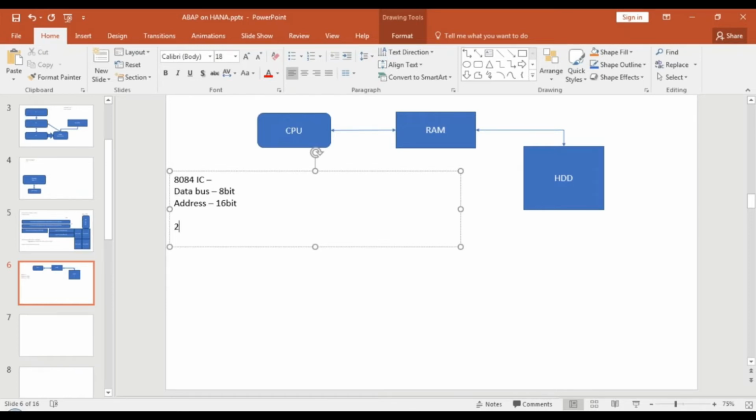It is 2 raised to the power of the address bus size, basically. Okay, 2 raised to power 16. So that is the maximum size of memory you can connect to this processor. That is the maximum size of memory you can attach to this microprocessor.